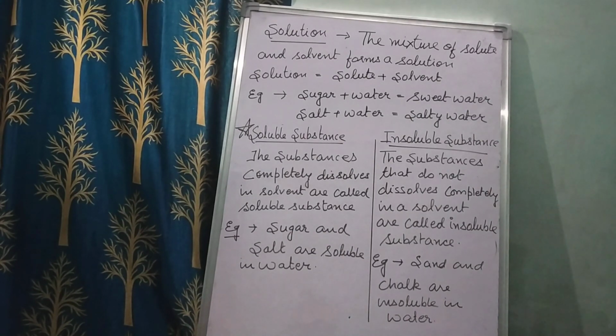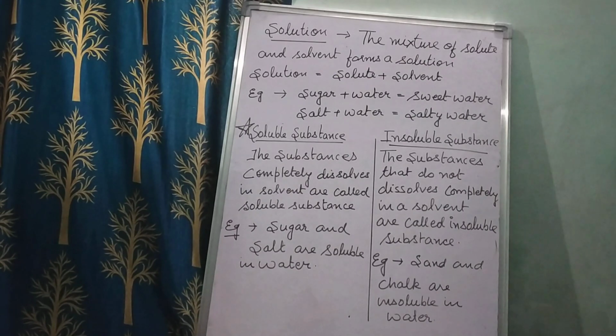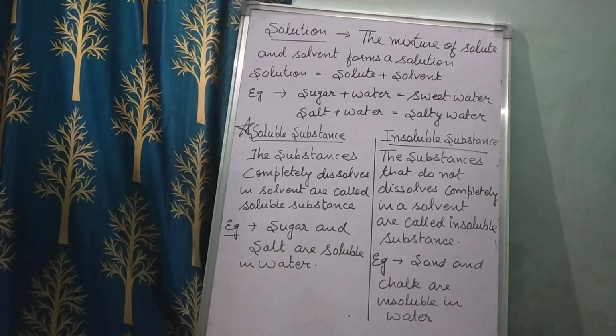So when we are talking about the soluble, it means the things which completely dissolve. Just now I told you the sugar and salt, these are soluble because they completely dissolve in water. When you put the sugar in water, what will happen? After a few minutes you will see this sugar is completely dissolved in water.